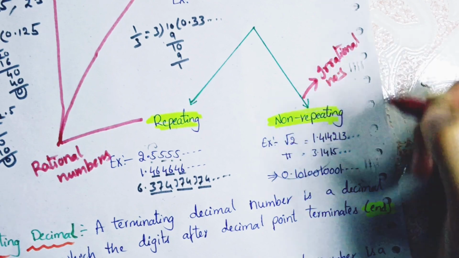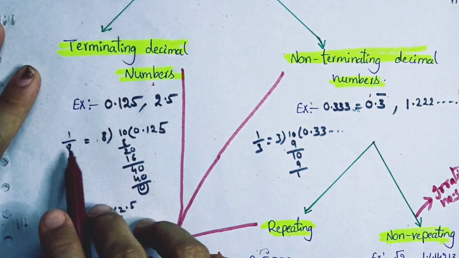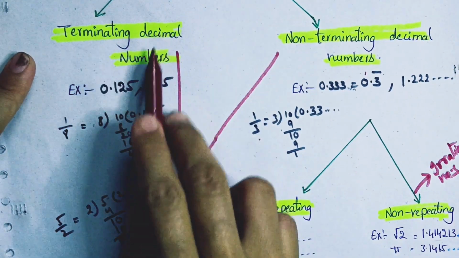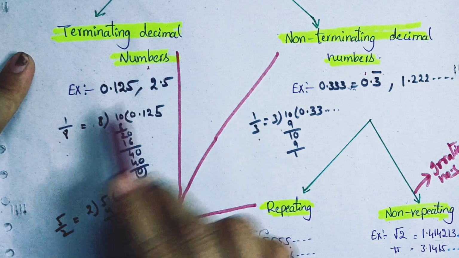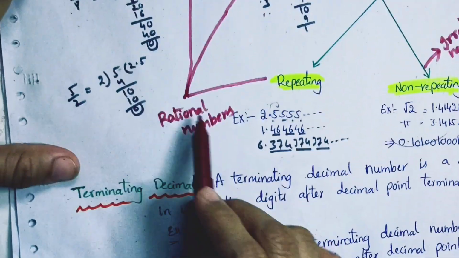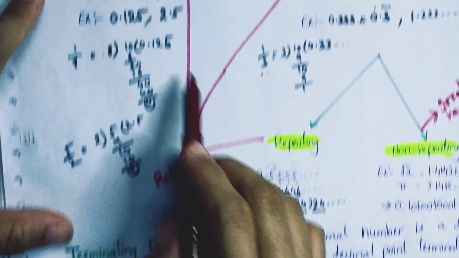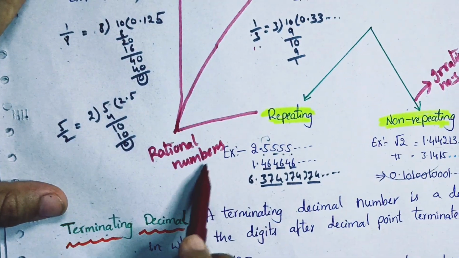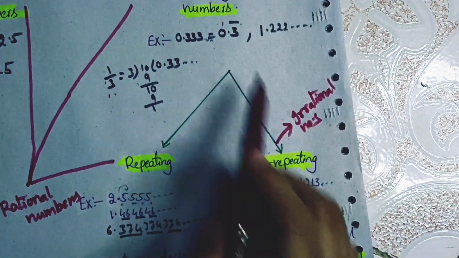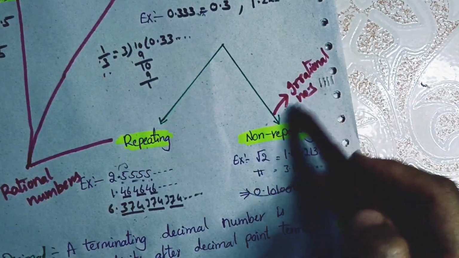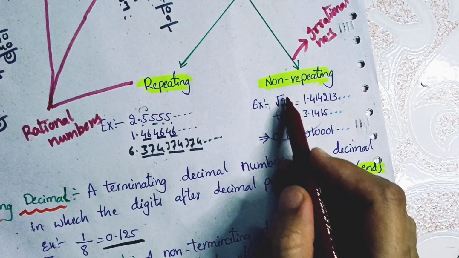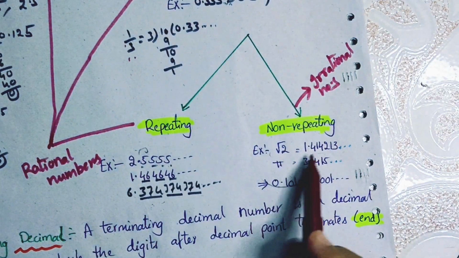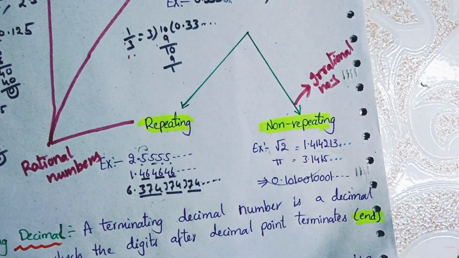Rational numbers, why? Because these are in the form of p by q. See the examples: terminating decimal numbers are in p by q form, and here also p by q form. That's why these three types together are rational numbers. These non-terminating non-repeating numbers are irrational numbers because these are not in the form of p by q.